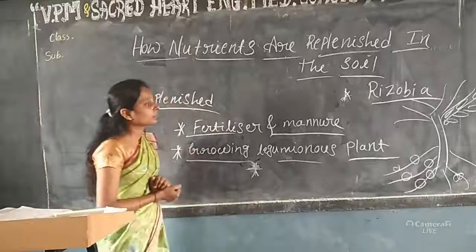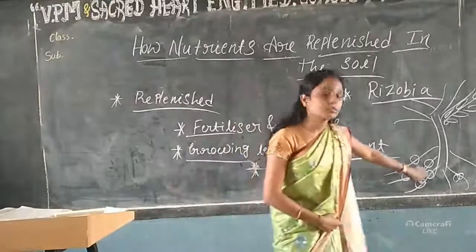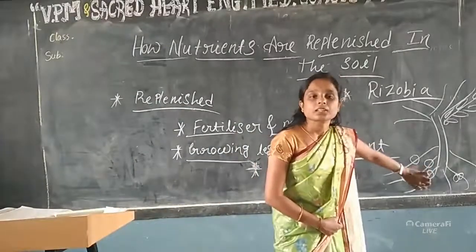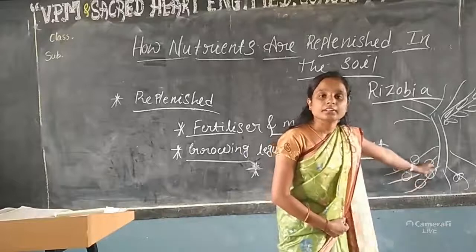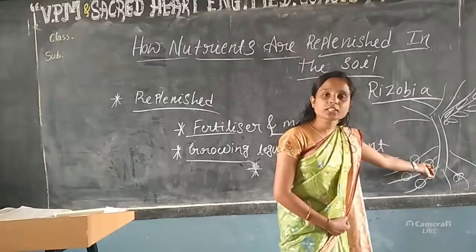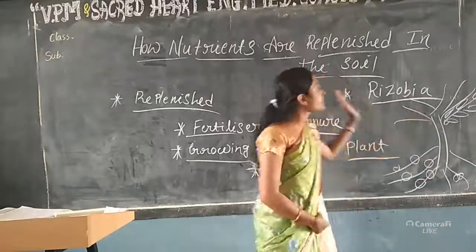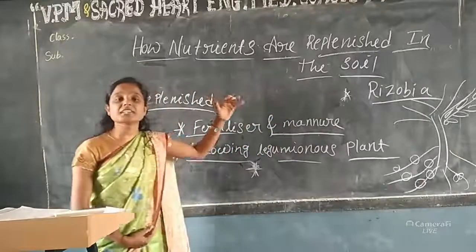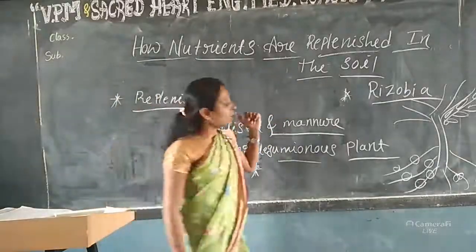This time, when rhizobia is produced, nitrogen to the plant helps to replenish the soil.